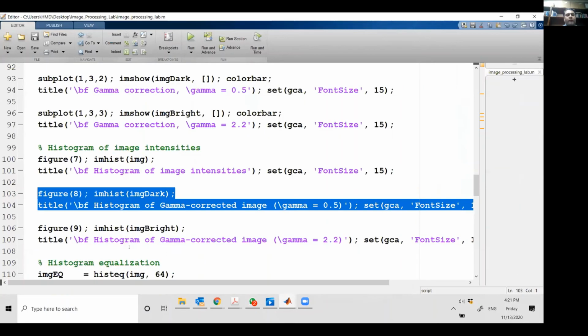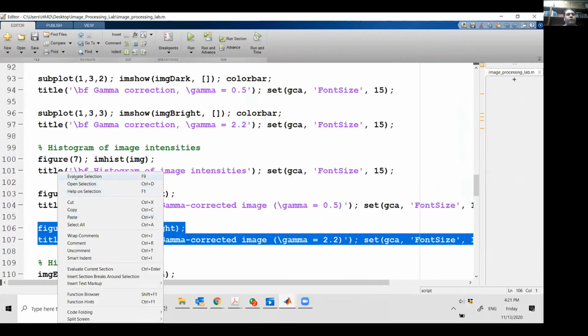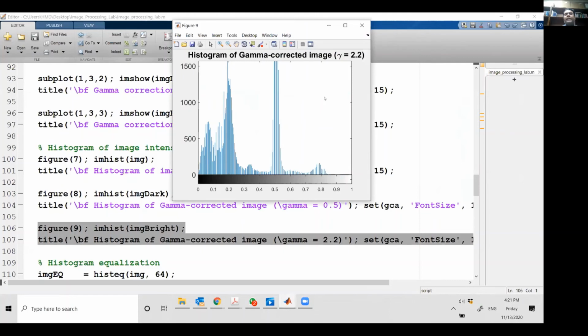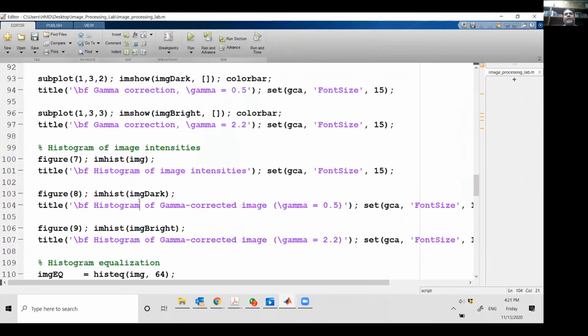Similarly, if I show you the darker image here, I can show you the histogram that is left skewed, that is more skewed towards the left. So using this imhist command, I can also plot the histogram of the images that we have here. And the application of this in medical imaging is so profound that I just can't tell you. Let's say I have data from 100 different patients, and they all have brain tumors, and I want to tease out some common knowledge of the tumor from these 100 patient scans.